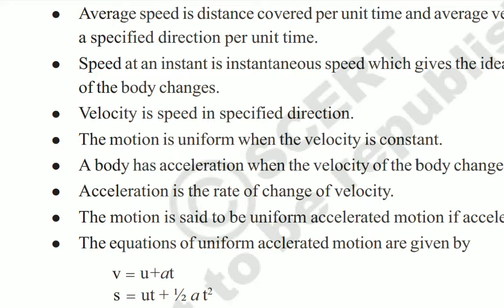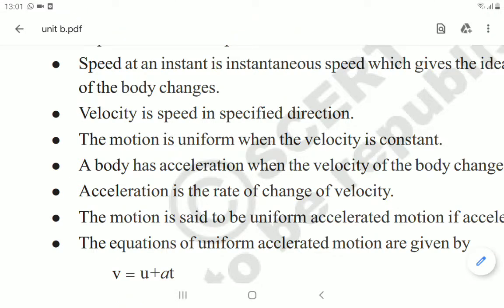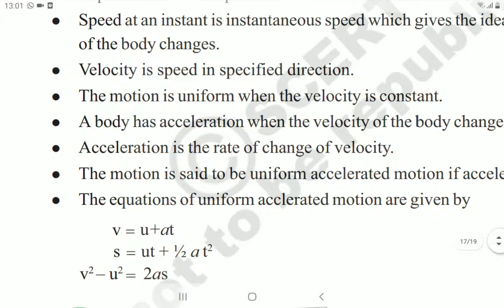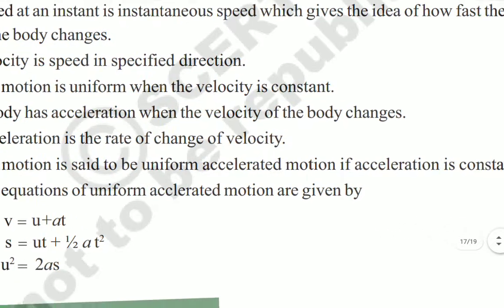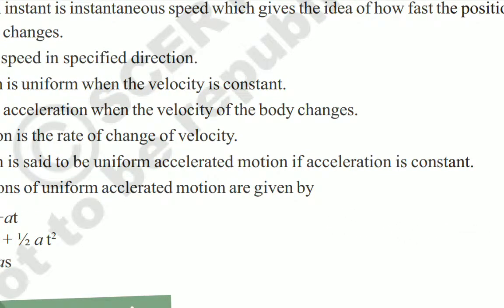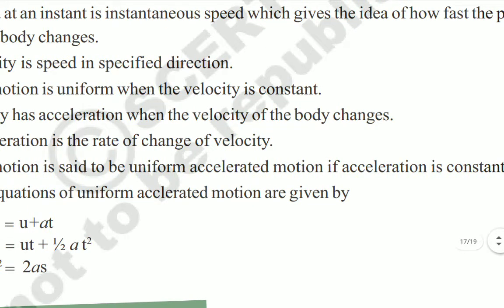Next, acceleration is the rate of change of velocity. The motion is said to be uniformly accelerated motion if the acceleration is constant. If the acceleration is constant, that is called uniformly accelerated motion.